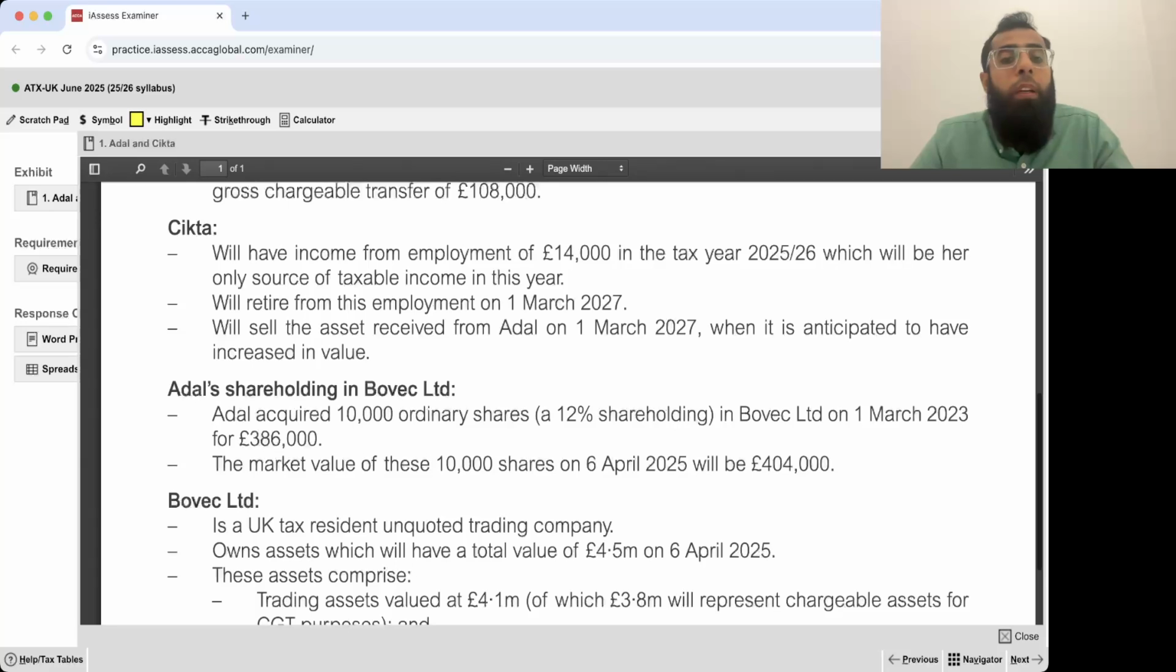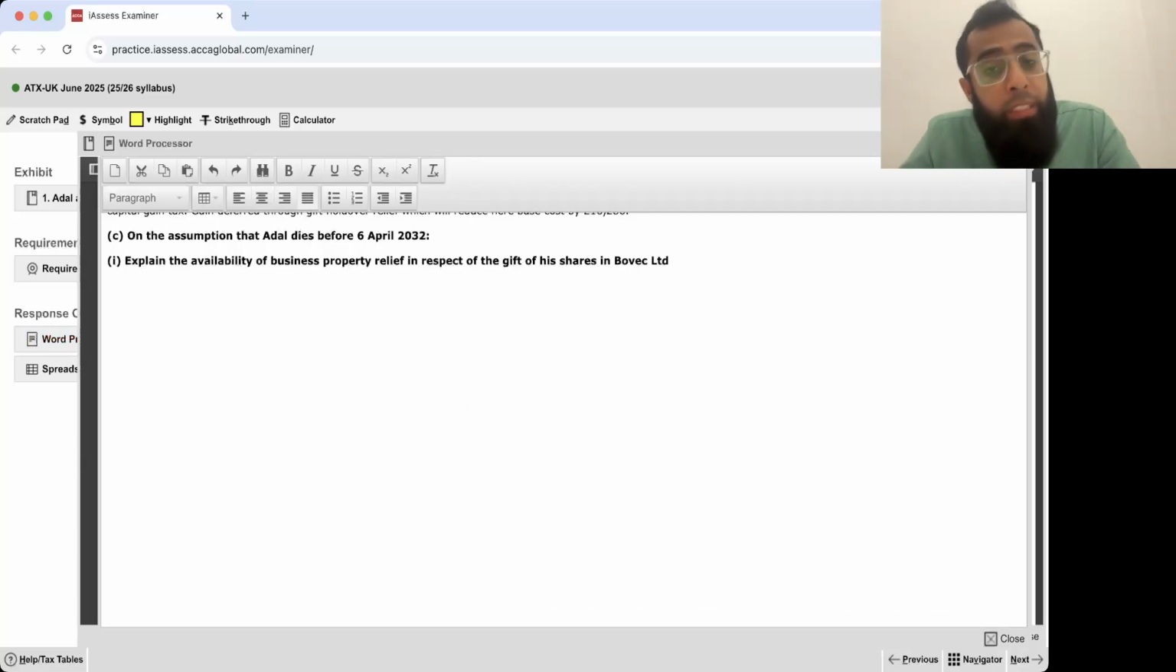Okay. Now, you need to be very careful that Sitka plans to sell these shares on 1st March 2027. So apparently Sitka will not hold these shares till the death of Adil. For BPR, you all know it's very important that you keep that business asset at least till the death of the donor. Now I want you all to listen carefully to how it will work. The question is: explain the availability of business property relief in respect of the gift of shares in Bovac Limited.